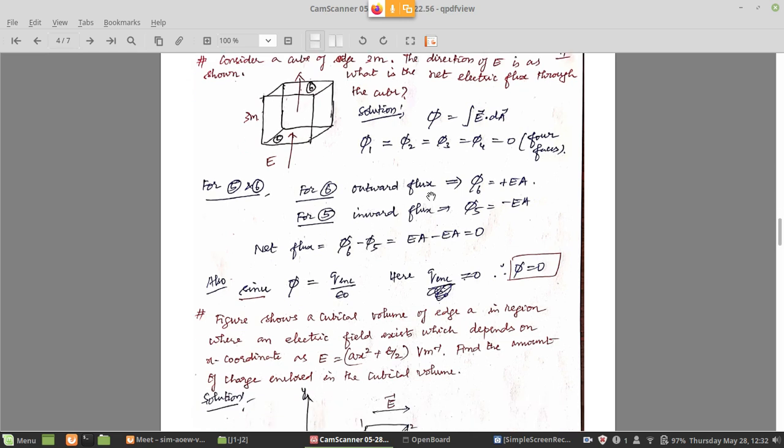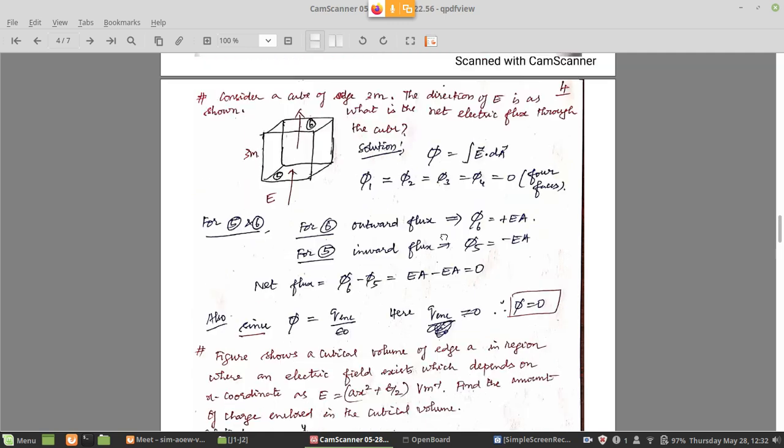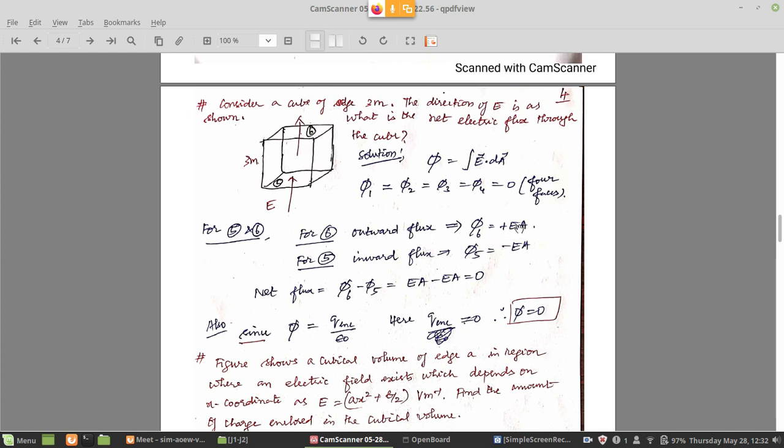Outward normal is the direction, right? So outward flux is considered to be positive, EA. Inward flux is considered to be negative, minus EA. Area is A, same area. Top also is a square face of area A, bottom also the same square face. So area is the same, electric field is the same. So the inward flux and the outward flux are cancelling each other.